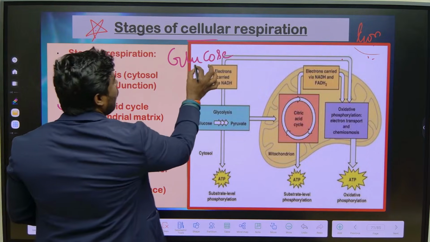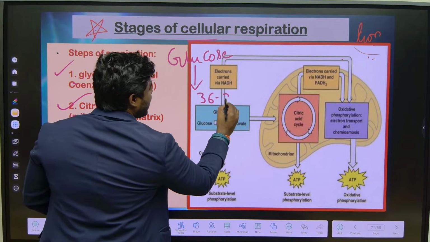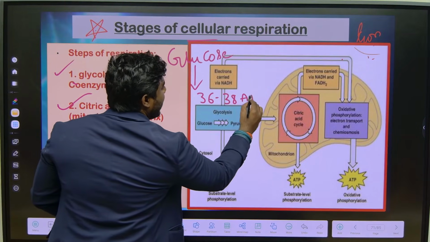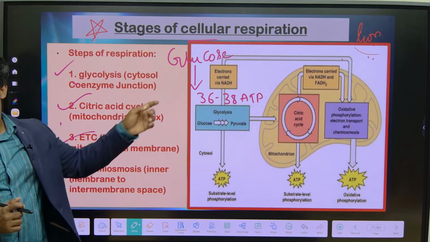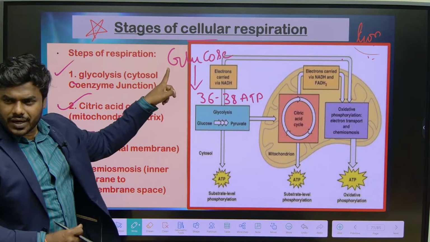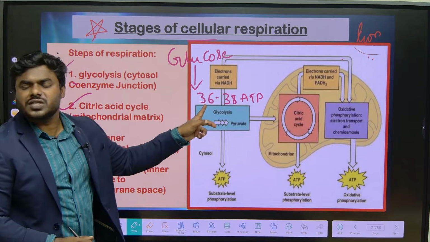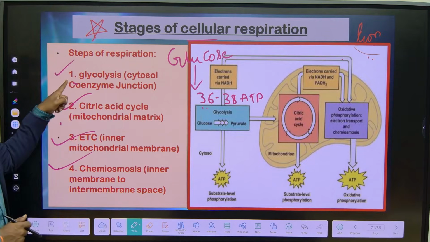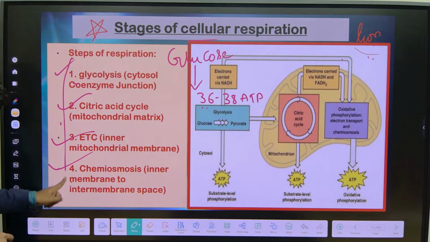By using one glucose molecule, we have to produce 36 to 38 ATP molecules. This is our ultimate goal, because when we break down food, we get energy. By breaking down one glucose, we get this much ATP. But you cannot produce this much ATP in just one step of glycolysis, so multiple steps are involved.